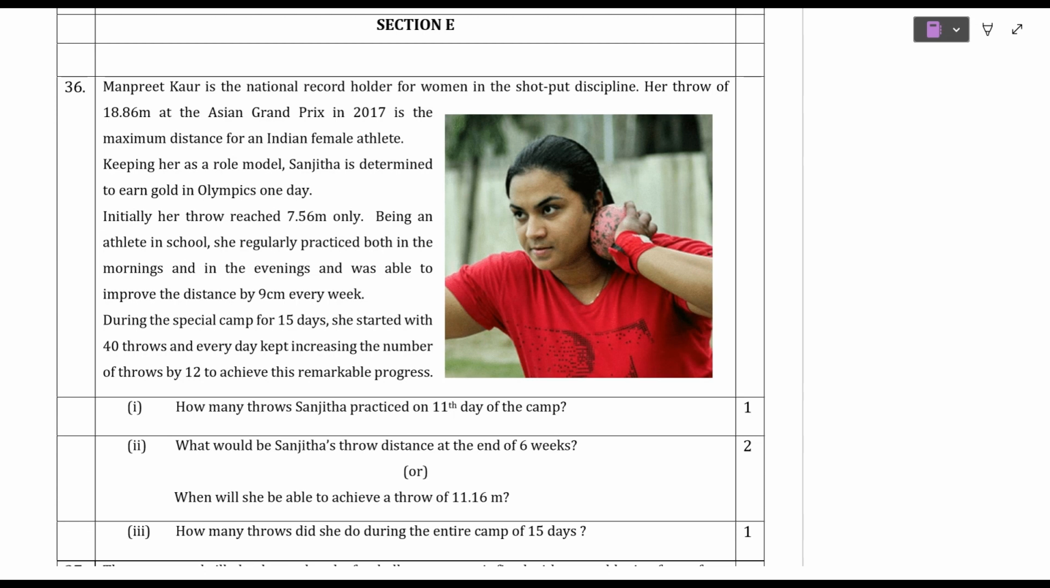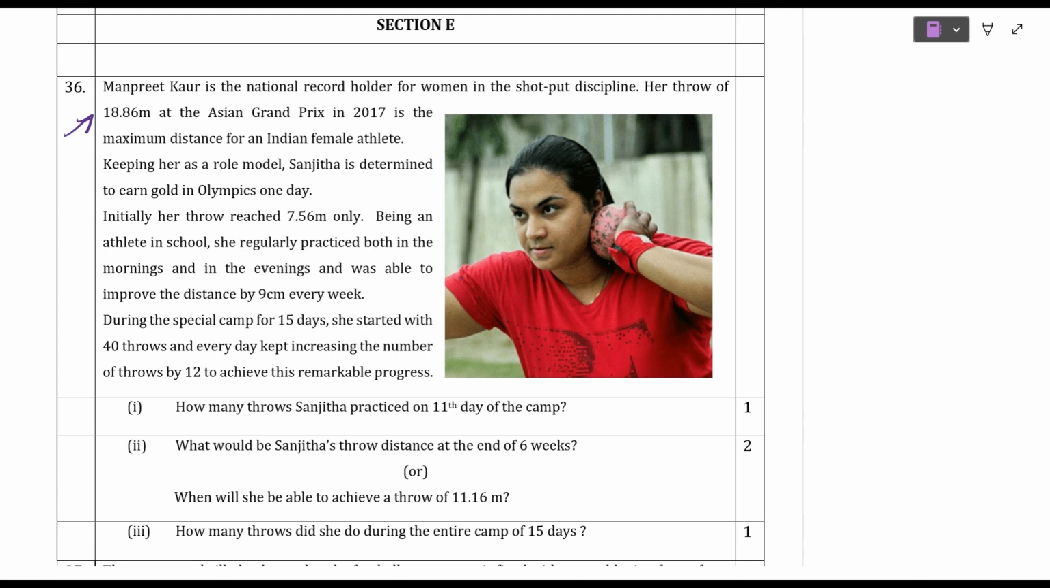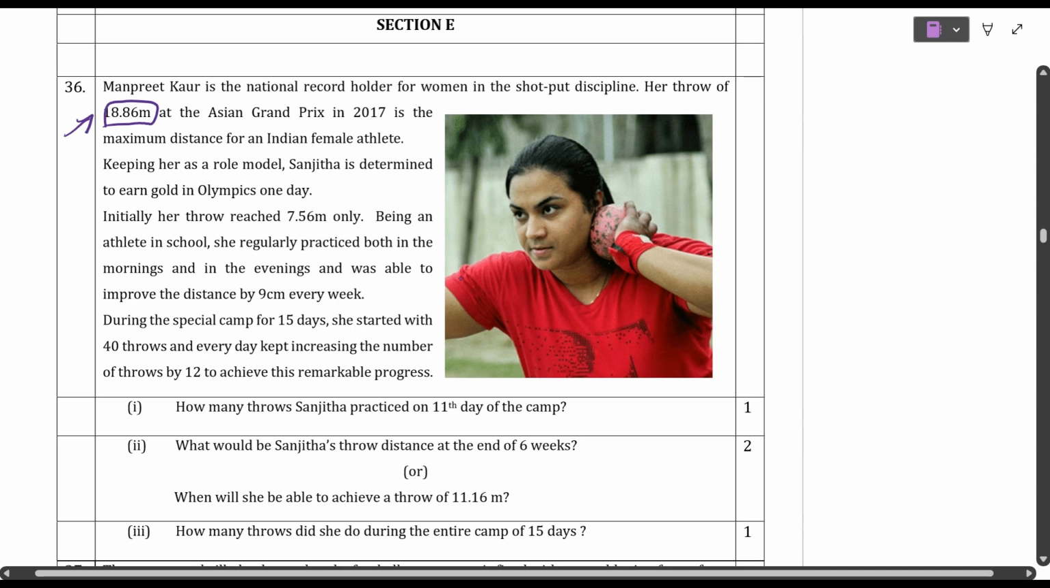Let us see question number 36, students. Try to understand the question first. Manpreet Kaur is the national record holder for women in the shot put discipline. Her throw of 18.86 meters at the Asian Grand Prix in 2017 is the maximum distance for an Indian female athlete. Keeping her as a role model, Sanjita is determined to earn gold in Olympics one day. Initially her throw reached how much distance, students? 7.56 meters only.